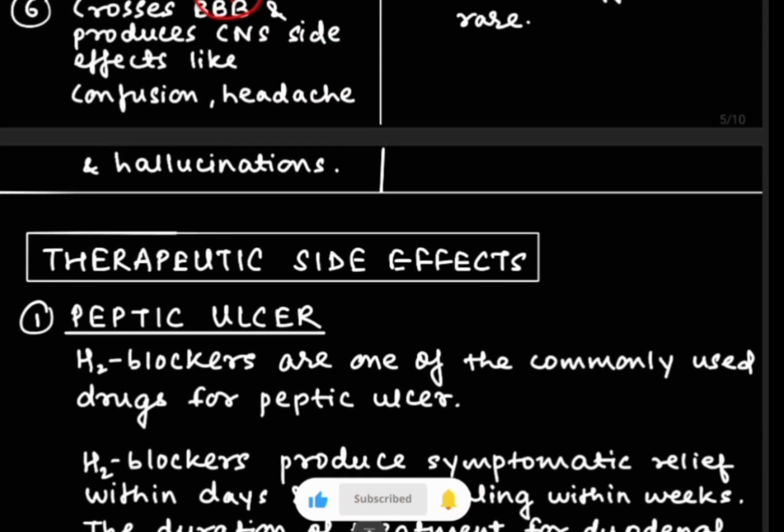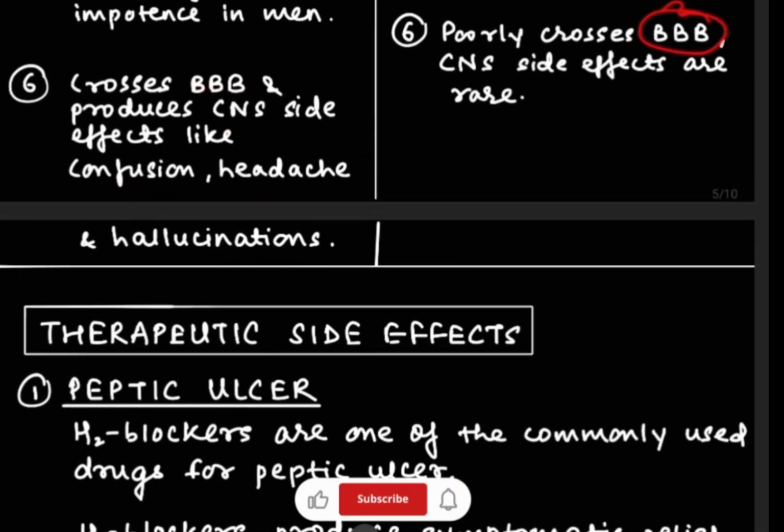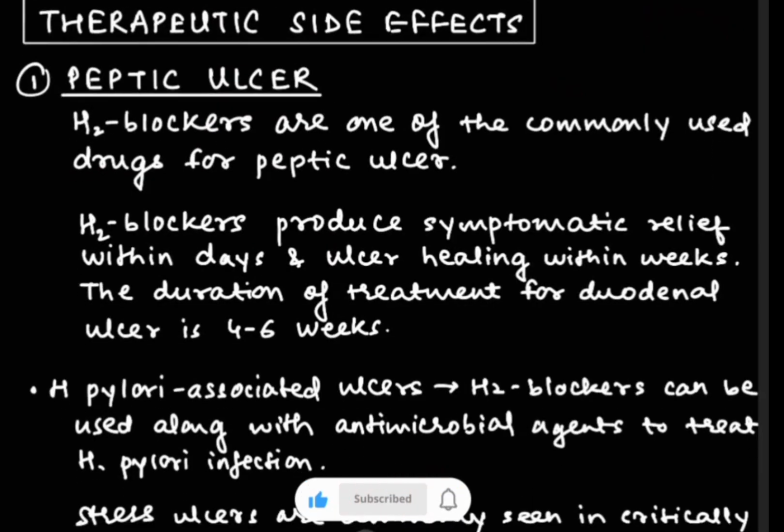Cimetidine will cross the blood-brain barrier and produce CNS effects such as confusion, headache and hallucinations. But on the other side, ranitidine poorly crosses the blood-brain barrier and here side effects are very rare. Now we are going to see about therapeutic uses.